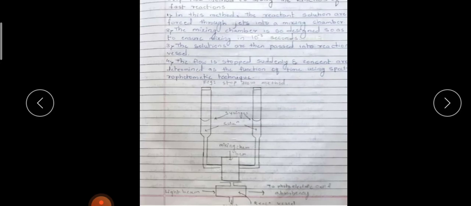Syringe is there, solution is there, mixing chamber is there, then the light beam is there, then the two photoelectric cells and the absorbance are there, reaction vessel is there. You can see the diagram, and a few words are written about this diagram. The reactant solutions are forced through the jet into the mixing chamber. These solutions are sent to this particular mixing chamber. The mixing chamber is designed so as to ensure mixing in 10⁻³ seconds.